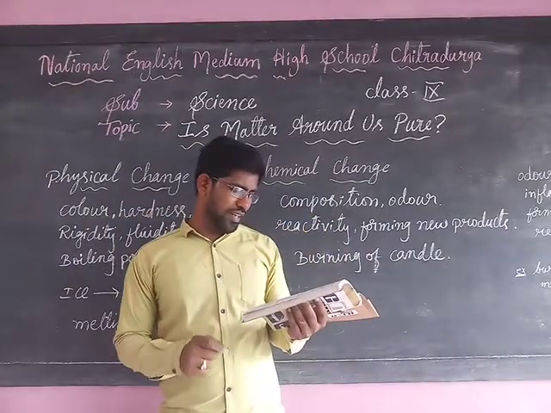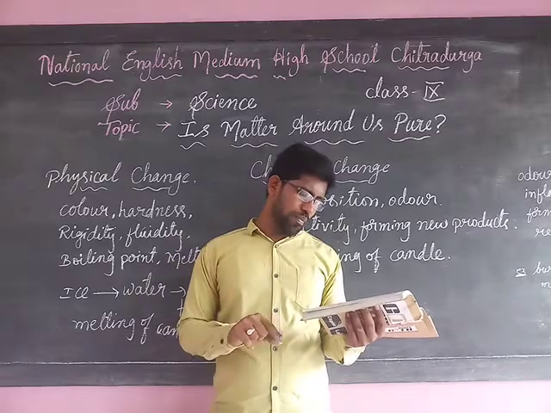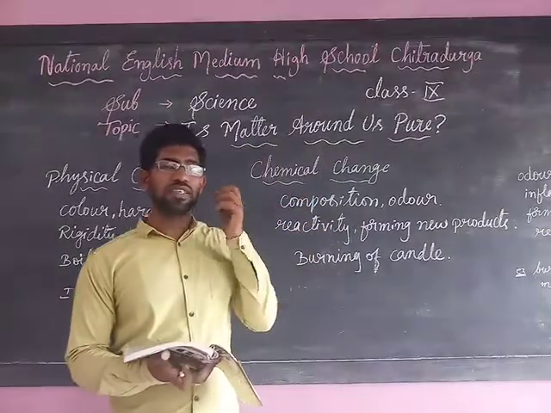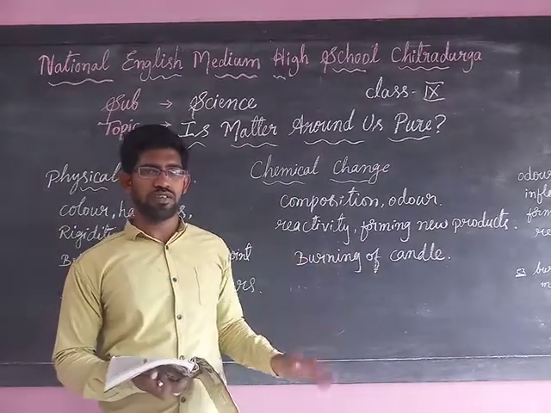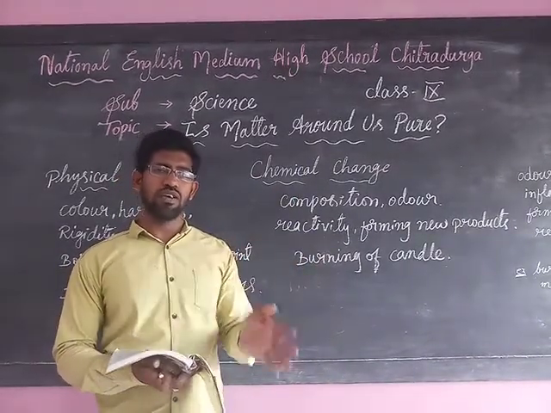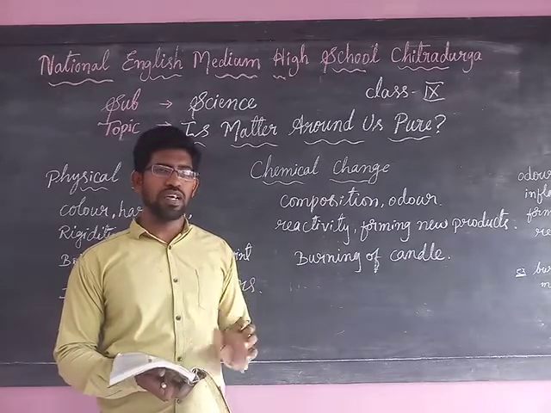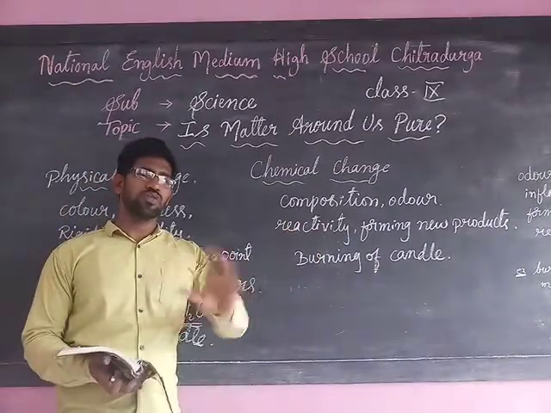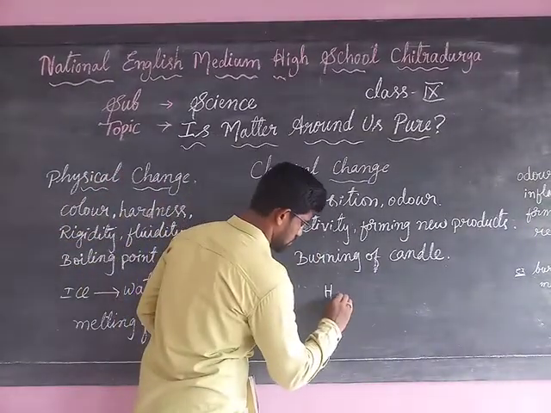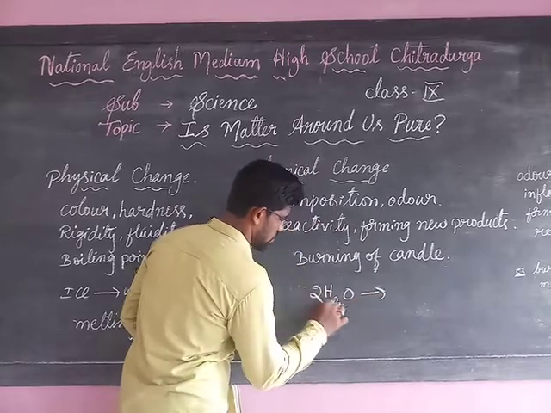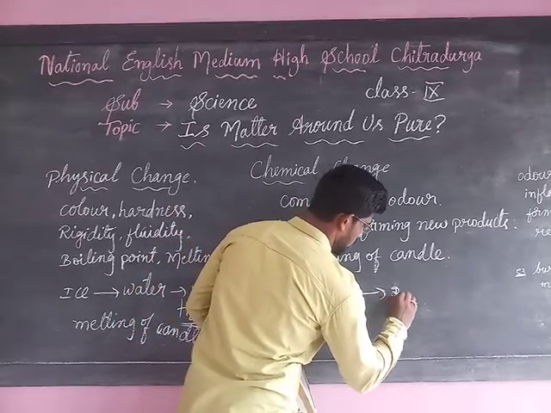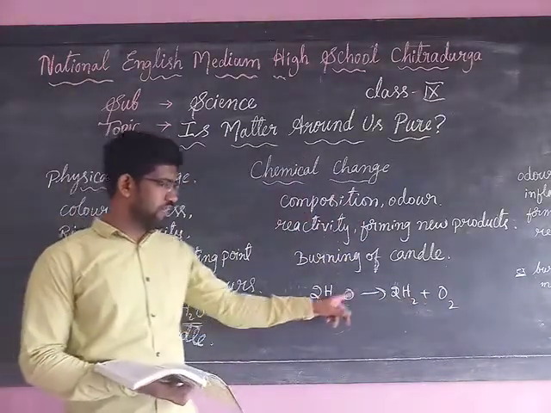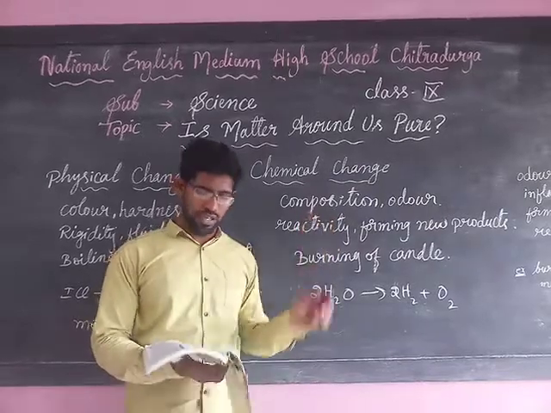Then passing of electric current through water, and the water breaks down into hydrogen and oxygen gases. When we supply electricity to the water to dissociate the hydrogen and oxygen present in the water, the H2O will alter into hydrogen and oxygen. If the chemical composition is altered, it belongs to chemical change.